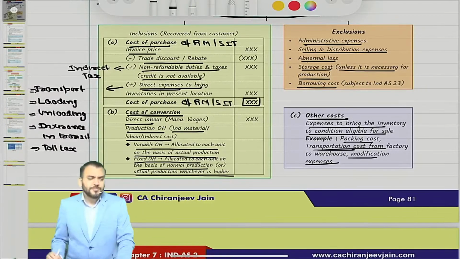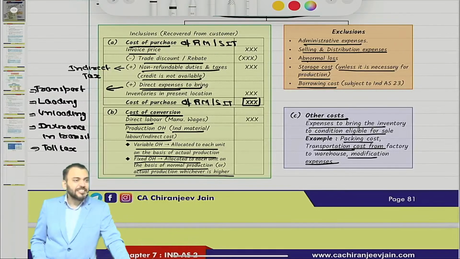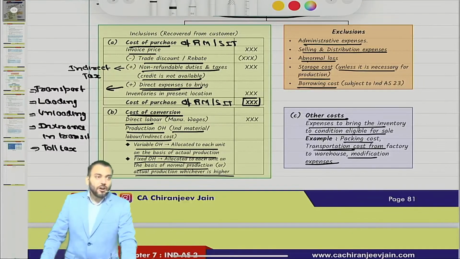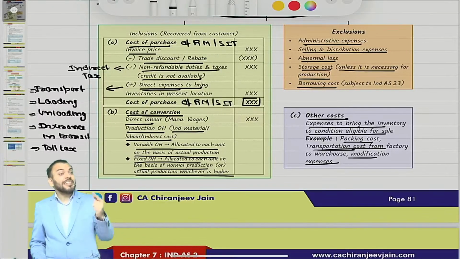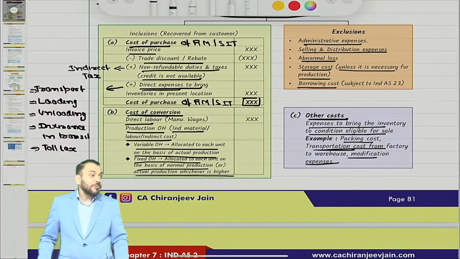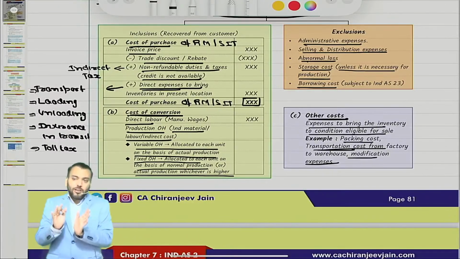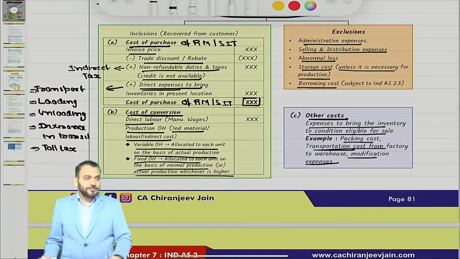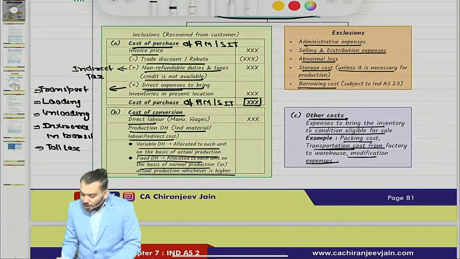Then borrowing cost. Now Ind AS 2 is silent about borrowing cost. Borrowing cost means interest expenses. So borrowing cost will not be included, but it is subject to Ind AS 23. Ind AS 23 means AS 16. You have done AS 16 borrowing cost. So we'll do detailed discussion about borrowing cost under Ind AS 23. For the time being, just write down borrowing cost will not be included, but it is subject to what?